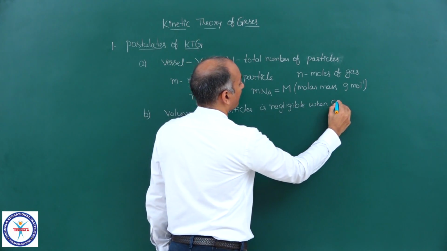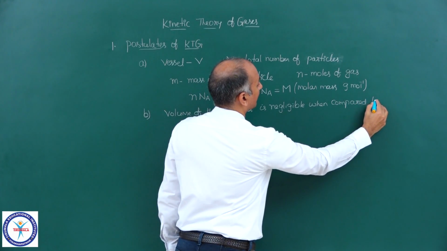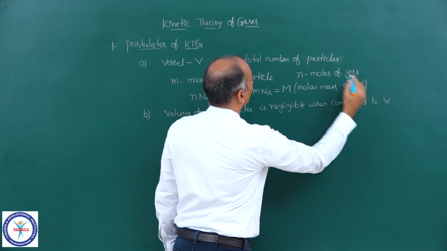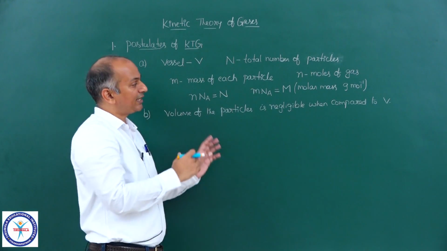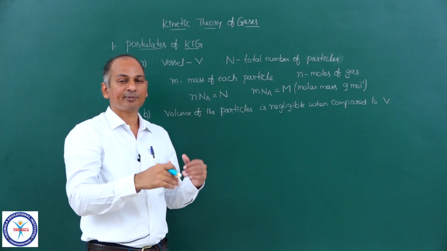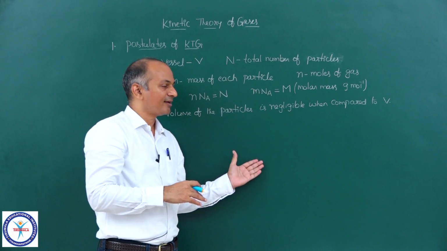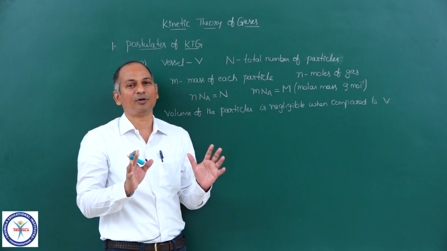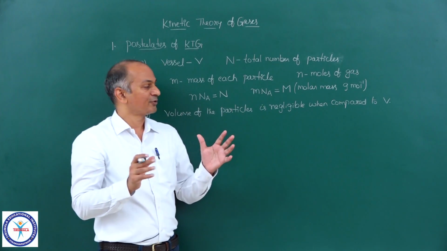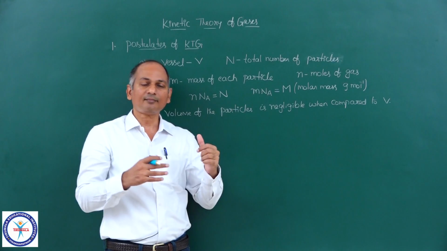When compared to the volume of the vessel, and we have already taken that to be V. So here in my derivation, in my explanation, and while I list all the postulates, wherever you see capital V, that is the volume of the vessel. So that means here in this vessel we have so many particles.